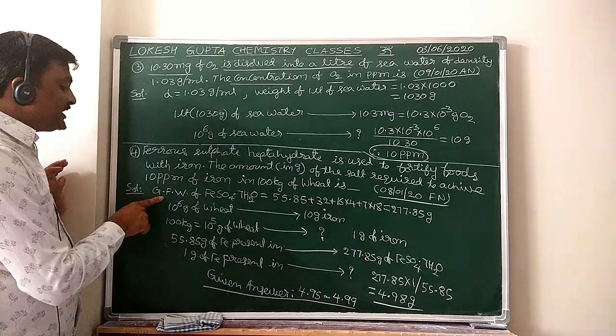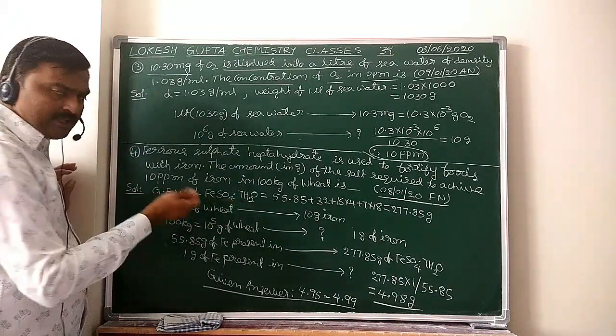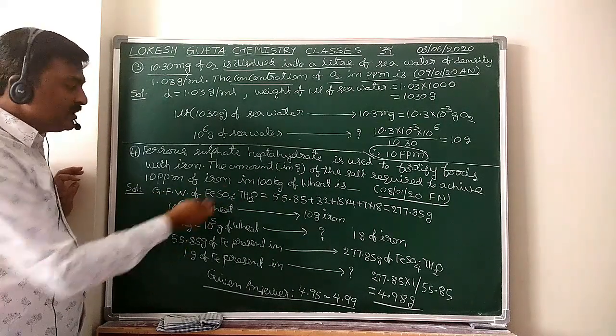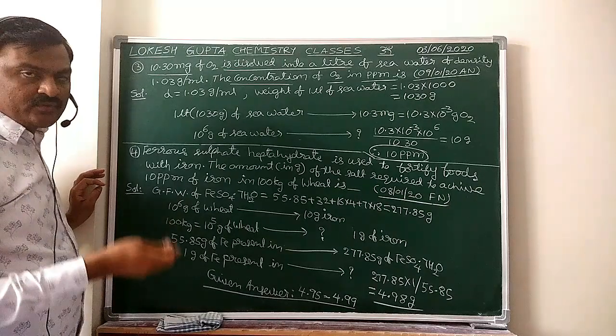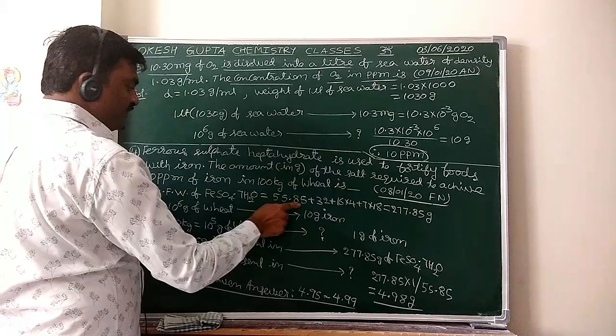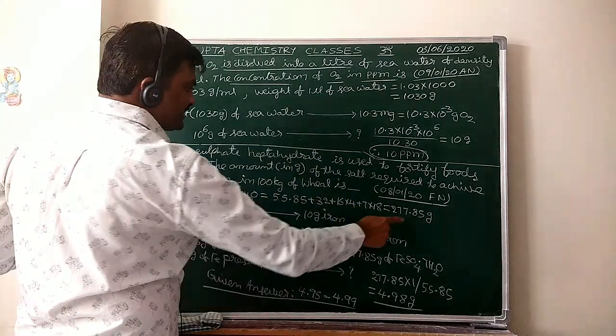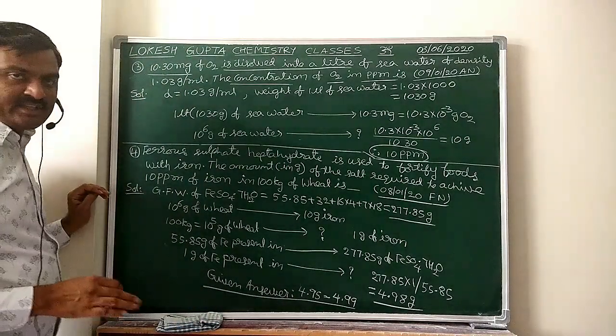First, calculate the gram formula weight of ferrous sulfate heptahydrate. Formula weight means molecular weight only, but for ionic compounds it is better to use the term formula weight, not molecular weight. Iron atomic weight 55.85. If you add all these, the gram formula weight is this much.